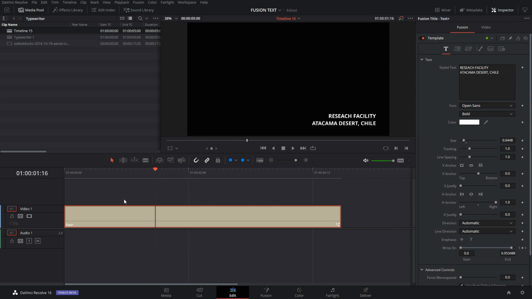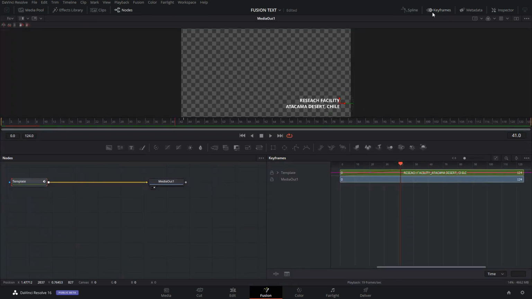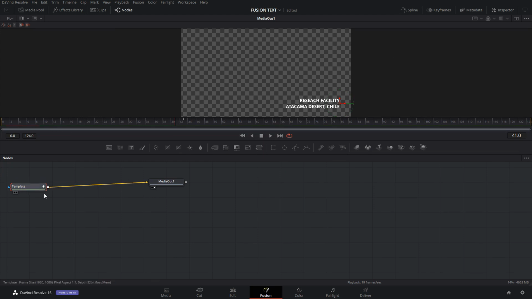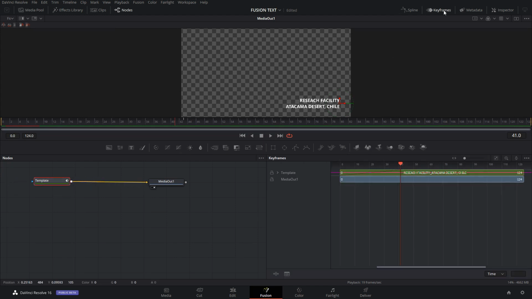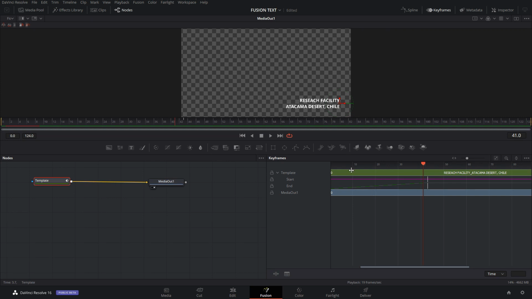You want to have more control because this is a Fusion template. You can go to the Fusion tab, click this one, go to the Fusion tab. Okay, and what we will do is just open this keyframe. Select this template. You don't need to open it, just click on keyframe. Obviously, when you click it first, you're not going to see much. It's going to be completely zoomed out. Just keep zooming in until you get this. And then click on this template, and you will get these lovely keyframes. You have just 2 keyframes, start and end.